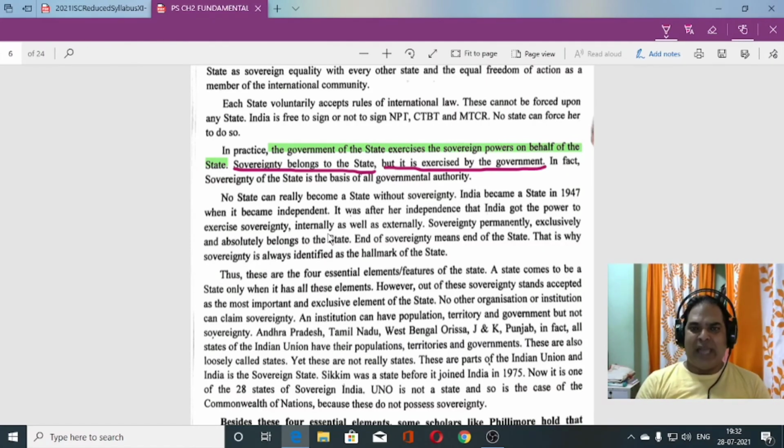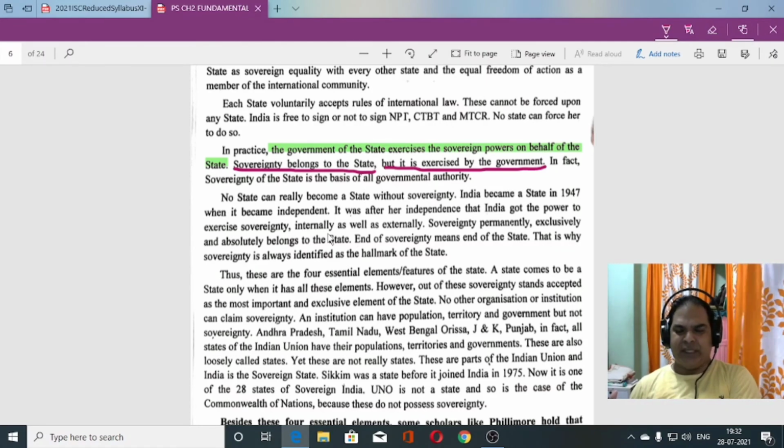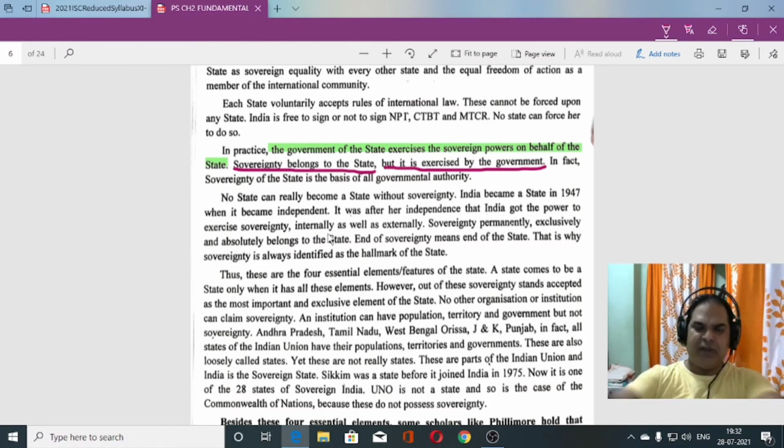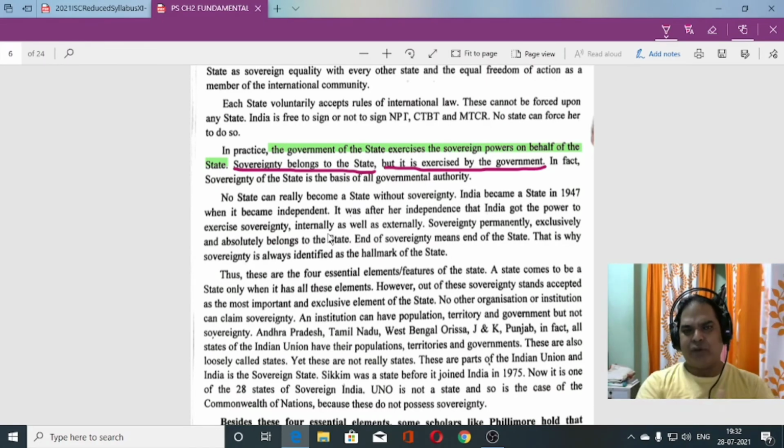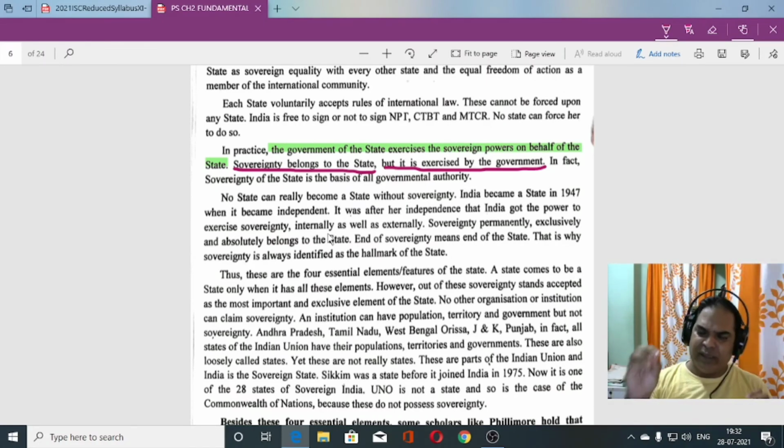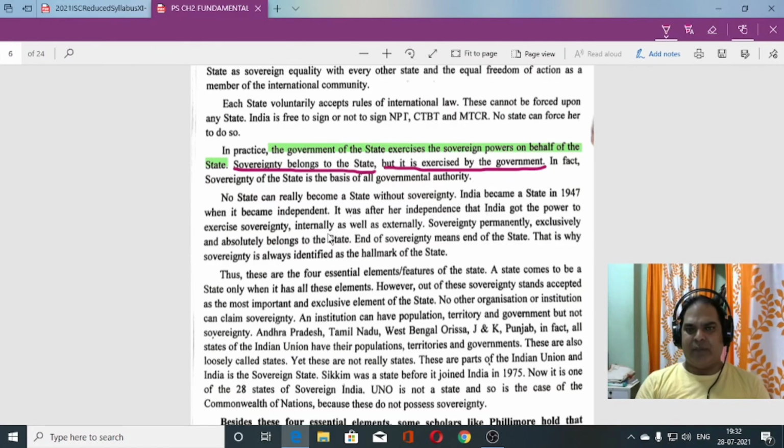They cannot do anything which harms the policy of the union government. They cannot say, people of Bengal, we don't want to stay with India, I want to separate myself from India. They cannot do so. That is not possible. They have been given the power to rule. They have less sovereign power, but the entire sovereign power is not there. Okay, that full power belongs to the country India.